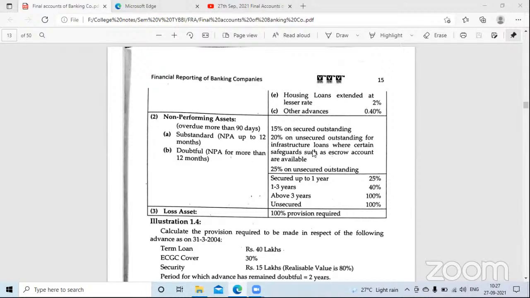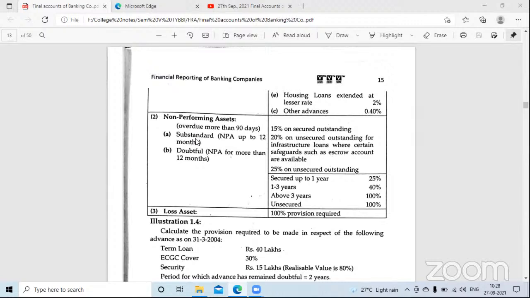If I'm giving loan to a company who is building roads, flyovers, bridges, dams, and metro trains, जिनका काम ही यही है, अगर ऐसी कंपनी को I have given loan, and that particular loan is not paid for 90 days, and even 90 days have crossed and it has been converted into substandard assets.